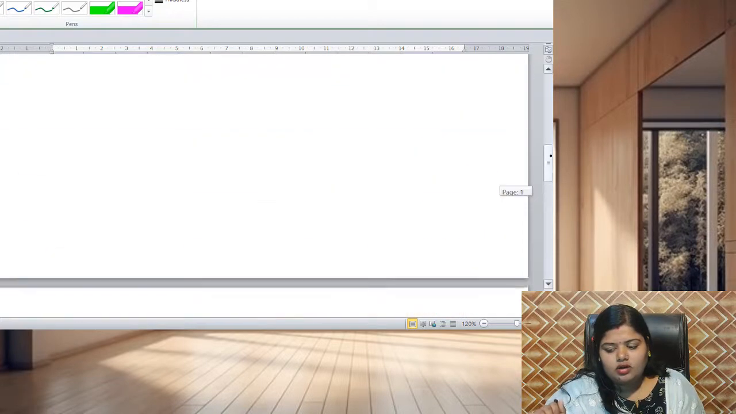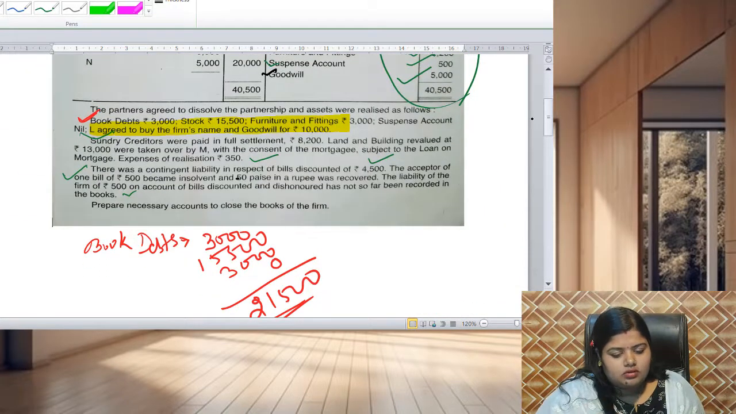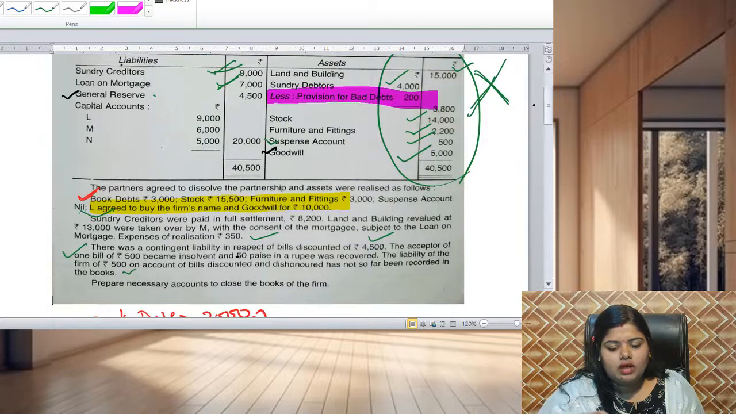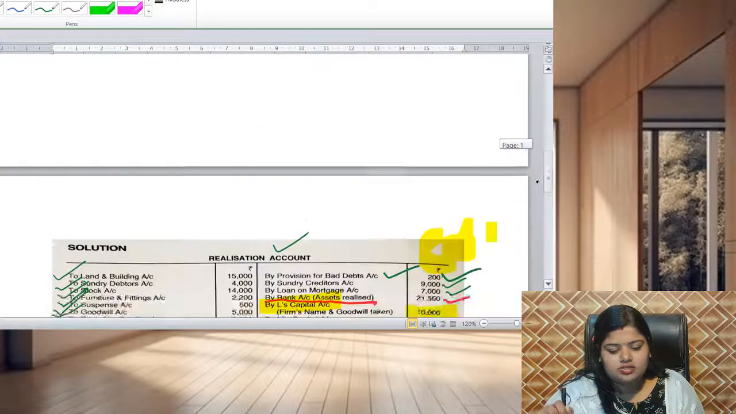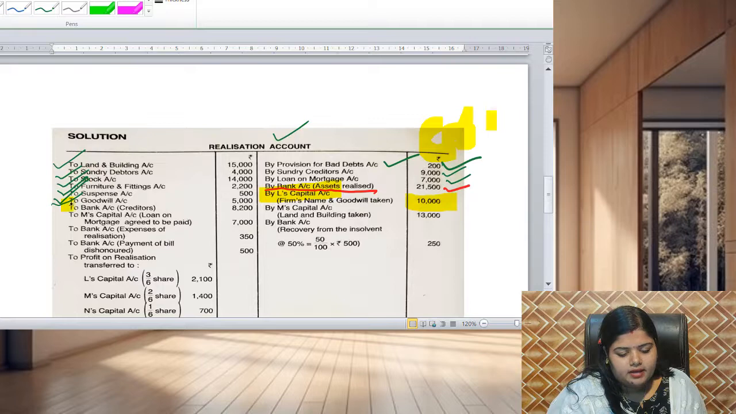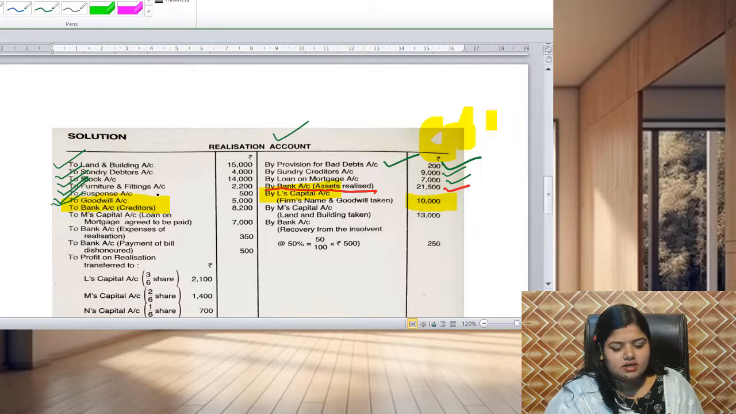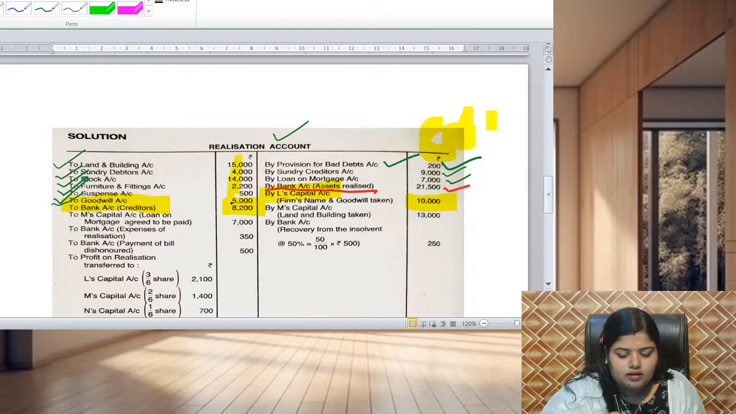It is clear now. Next, coming to sundry creditors. Sundry creditors were paid in full settlement rupees 8,200. But what was the amount of the creditor before? The amount of the creditor was 9,000, but we have to pay 8,200. So 800 is our discount. Now see how it is treated. Here it is to bank, because we have paid, so our cash or bank balance is deducted. So to bank it is written 8,200. So you got it. All these items you are able to understand, right?